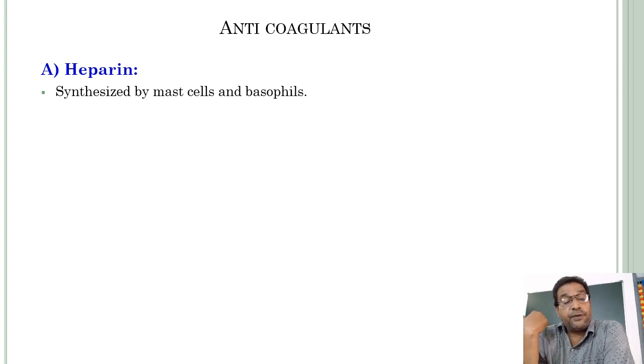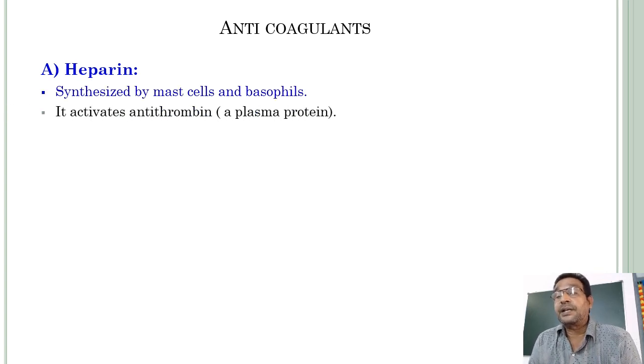Mast cells derive from the bone marrow and are released into the blood, and finally reach the tissues. There, they completely mature. This is about mast cells.